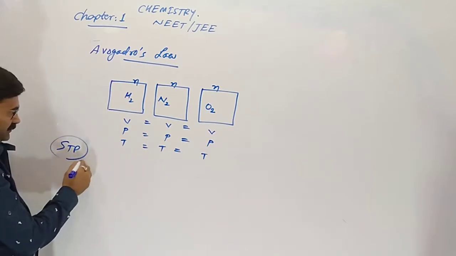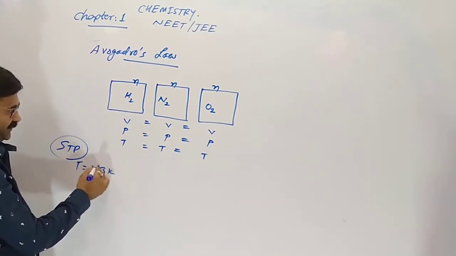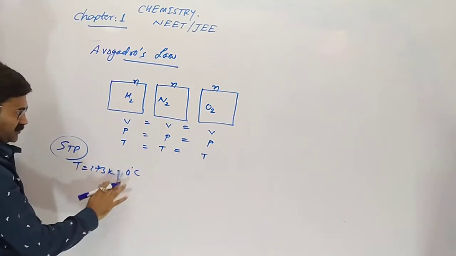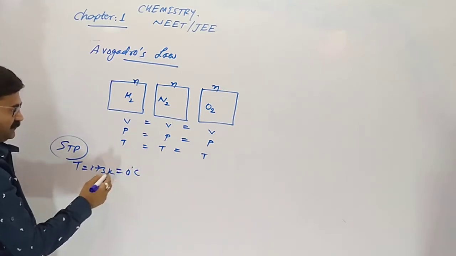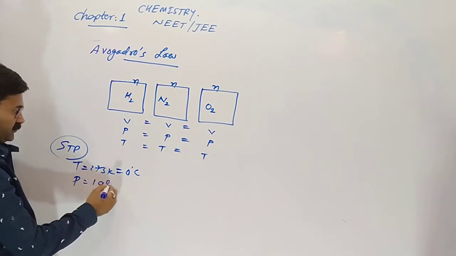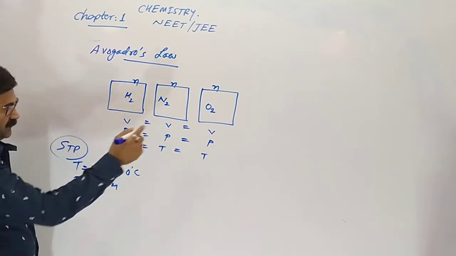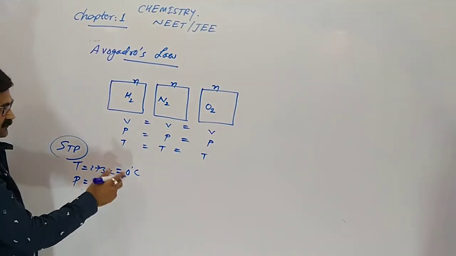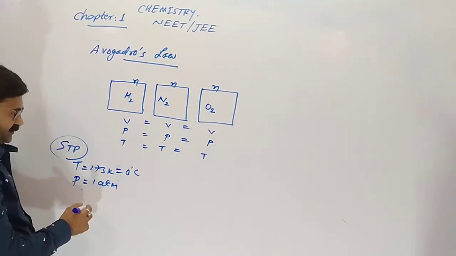At STP, temperature is 273 Kelvin, that is 0 degree Celsius. Pressure is 1 atmosphere in all three vessels. Temperature same, pressure same.